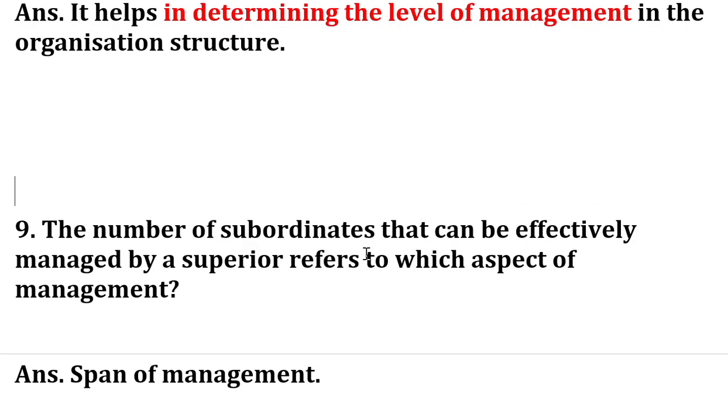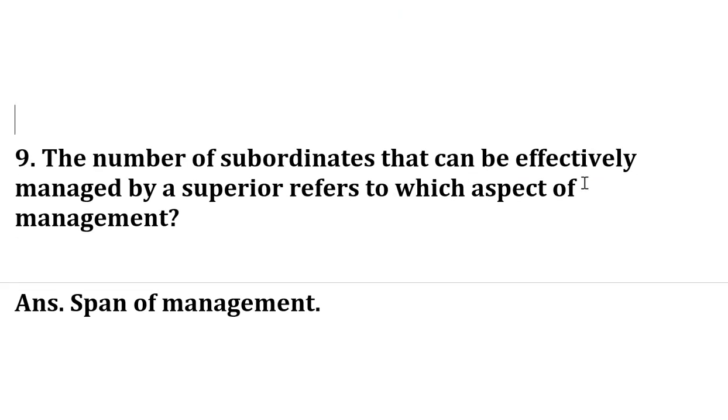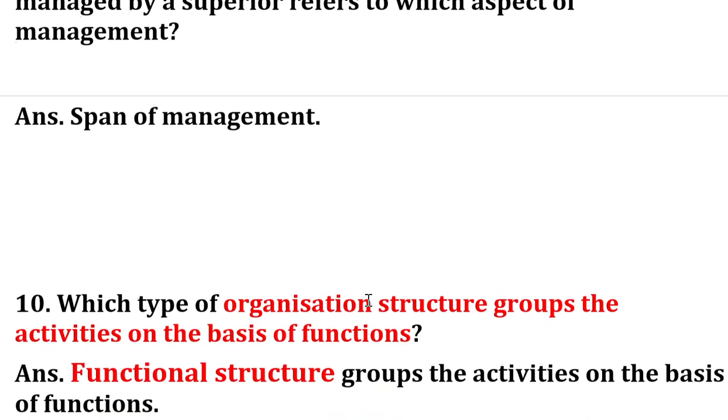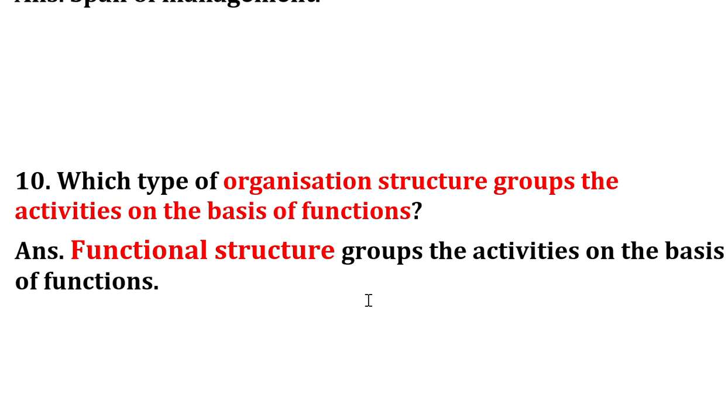Now, the 9th question is: the number of subordinates that can be effectively managed by a superior refers to which aspect of management? That is what is meant by span of control. The number of subordinates that can be effectively managed by a superior is called span of control or span of management. Now we have the next and last question.